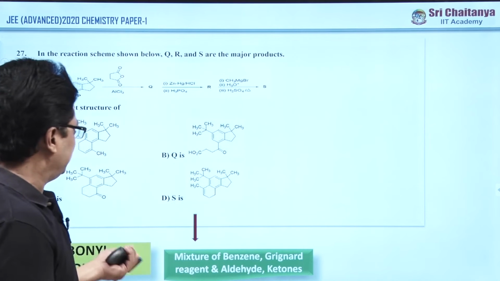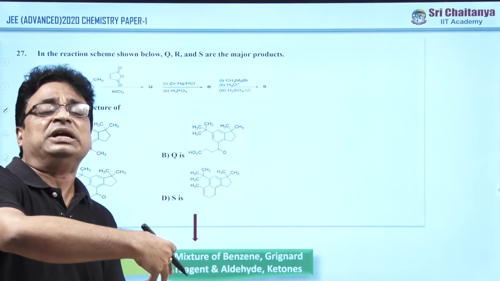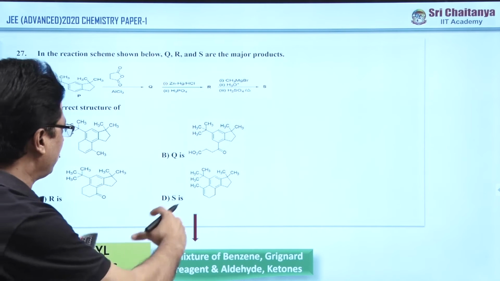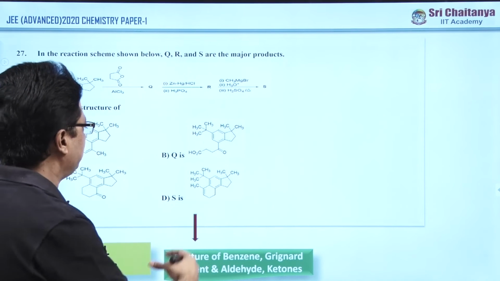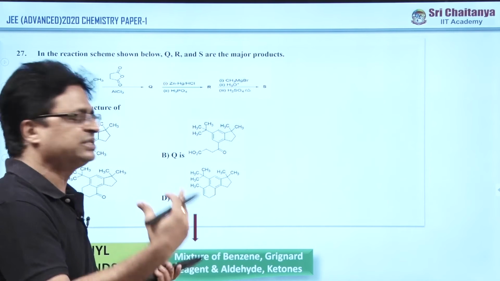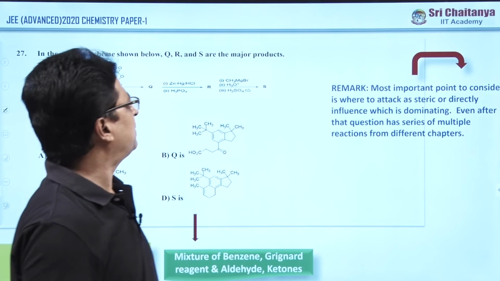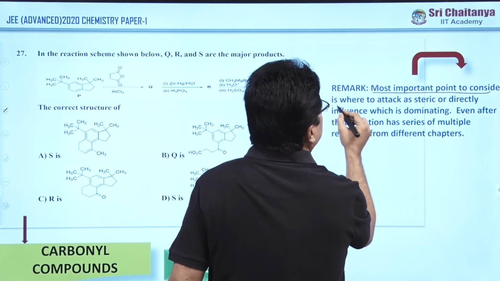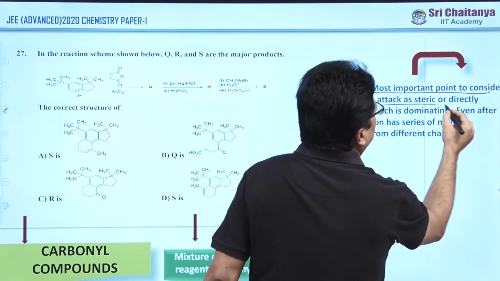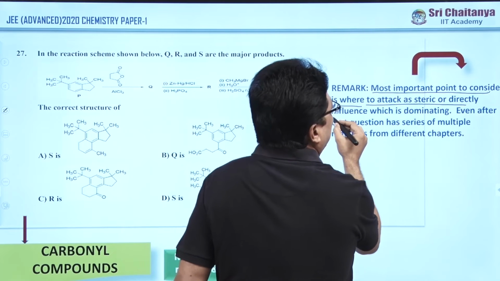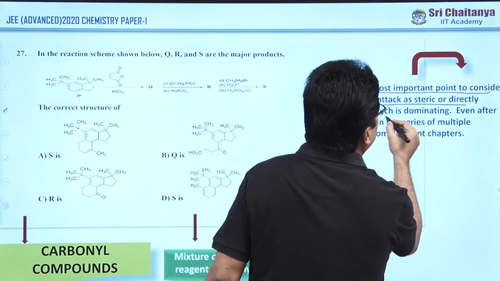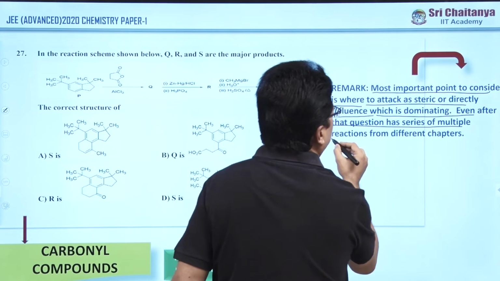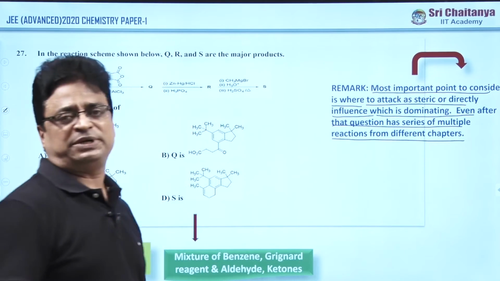It is very clear. It is not straightforward. They have not given the question from the carbonyl compounds directly from a particular area. They have constructed the question on benzene, Grignard reagent, aldehydes and ketones. The most important point to consider is where to attack, as steric and/or electronic effects influence which is dominating, and even after that the question has a series of multiple reactions from different chapters.